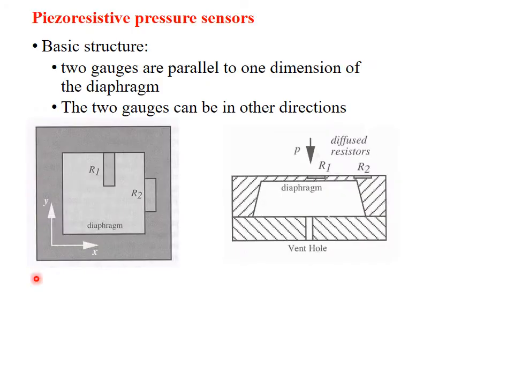Piezoresistive pressure sensor continues. Here is how you are going to place the two gauges R1 and R2 in two directions. Here also you can see that. These are the two diffused resistors placed in two directions, and as the diaphragm is getting deformed by applying some pressure from here through this vent hole, this deformation is happening to R1 and R2.